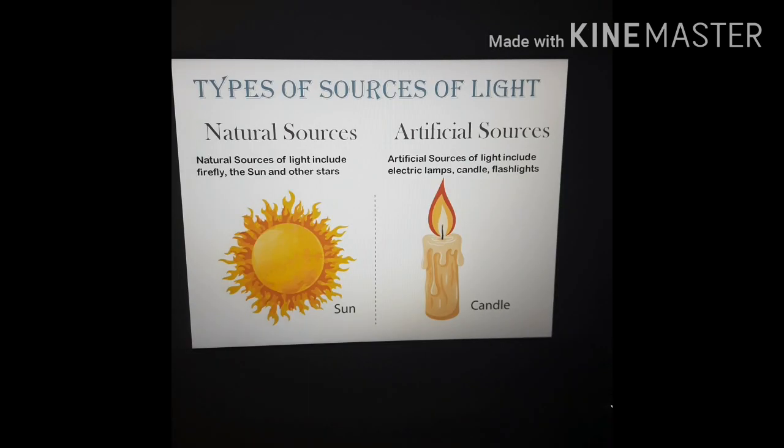Now let us discuss about the types of sources of light. Sources of light are of two types, natural sources or artificial sources. Natural sources of light include firefly, the sun and the other stars. Sun is the main source of light on the earth. Because of it, we are able to see our surrounding properly at daytime.